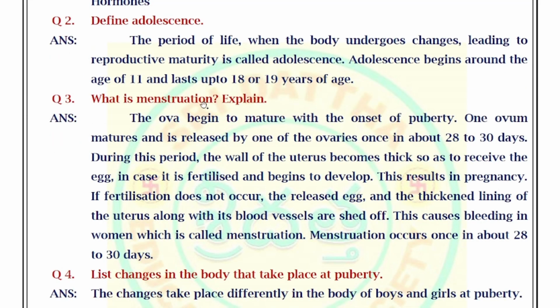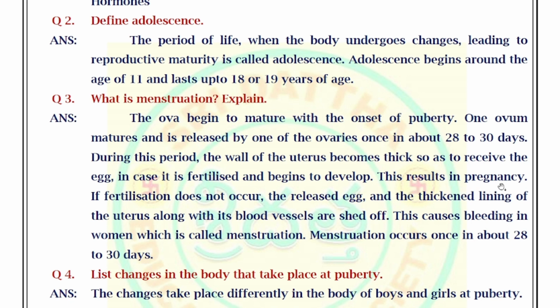What is menstruation? Explain. Answer: the ova begin to mature with the onset of puberty. One ovum matures and it releases by one of the ovaries once in about 28 to 30 days. During this period, the wall of the uterus becomes thick so as to receive the egg in case it is fertilized and begins to develop.